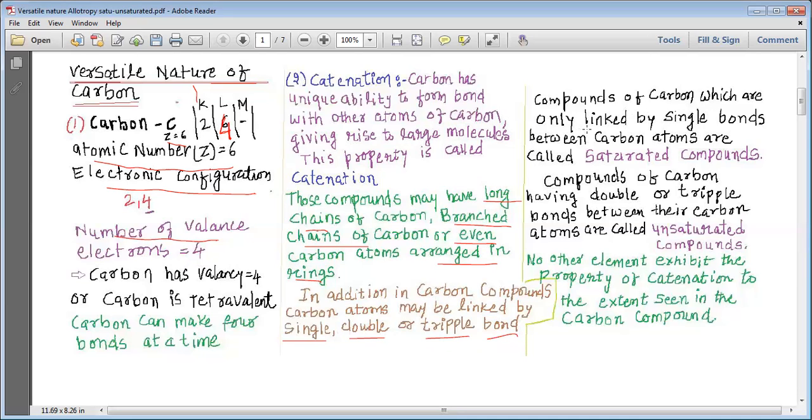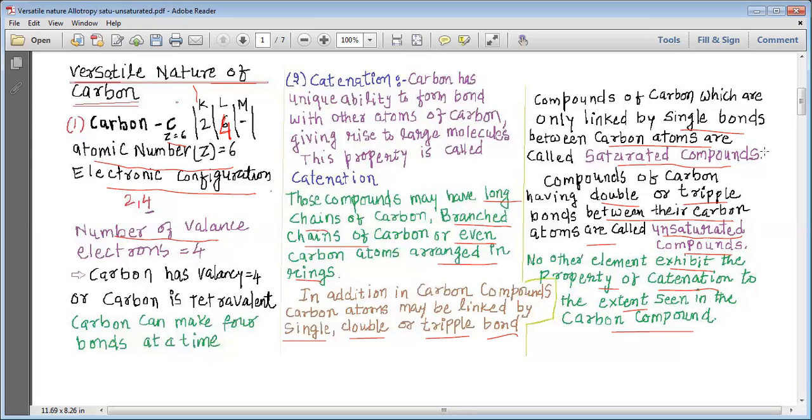Compounds of carbon which are only linked by single bonds between carbon atoms are called saturated compounds. Compounds of carbon having double or triple bonds between their carbon atoms are called unsaturated compounds. No other element exhibits the property of catenation to the extent seen in carbon compounds. So, my dear students, no other element exhibits the property of catenation to such an extent as carbon. So carbon has the highest catenation property.